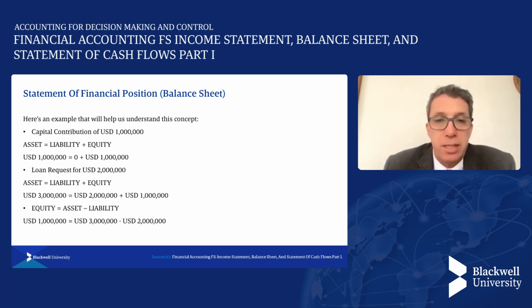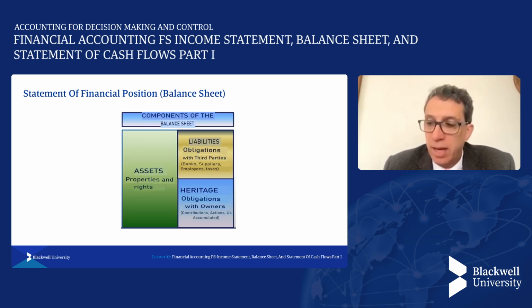So if we look at the same thing, in the balance sheet we have assets: properties, rights, and others. We have liabilities, which are obligations to third parties, to banks, to suppliers, to employees, and for taxes. And we have equity, which ultimately is the obligation that the company has, or the assets of the company with its owners, in terms of contributions, shares, and accumulated profits that exist. Therefore, this equality must always hold. If at any point it does not, there is a problem or a serious error in that accounting.